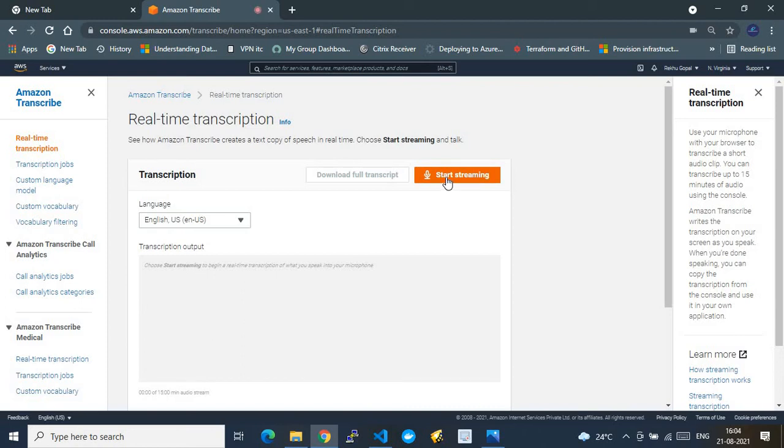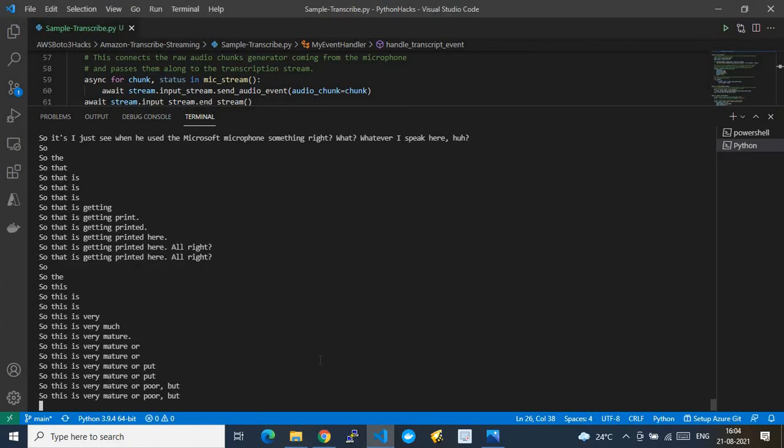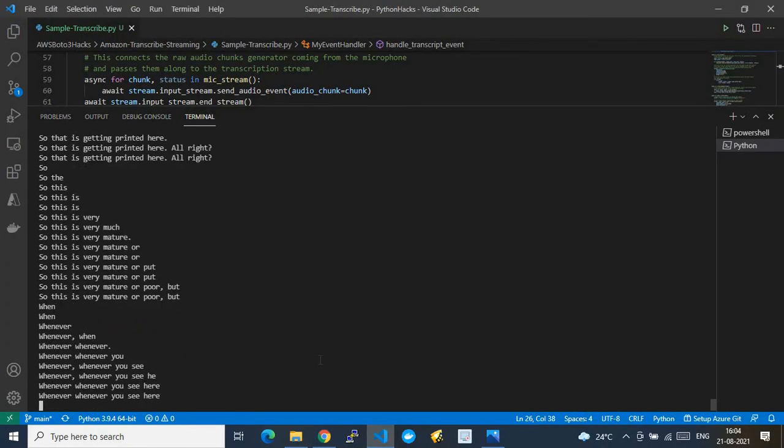Let me click on the start streaming button, and I will show that it will stream here as well. Can you see? This is very mature. Hello, so this is Rekhu. This is real-time transcription. As you see, when you use the microphone, whatever I speak here is getting printed here. This is very mature output.